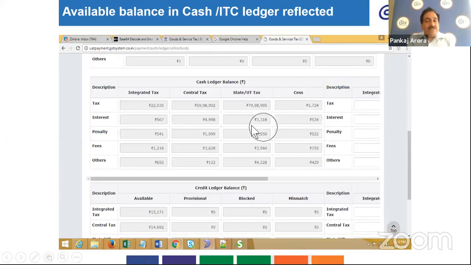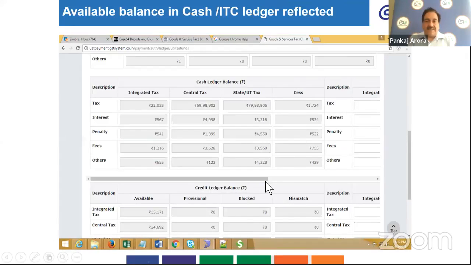If the balance is not sufficient, then in that case you will have to make payment using the payment functionality available in the portal, and just create challan and make payment. And then after payment, after generation of challan identification number, your cash ledger balance will be auto populated in real time.